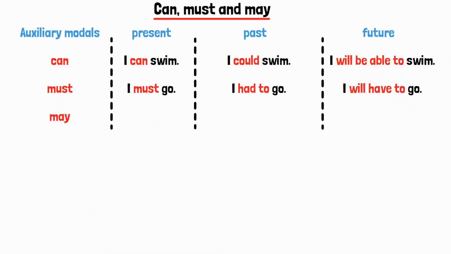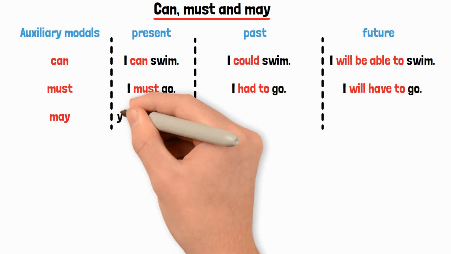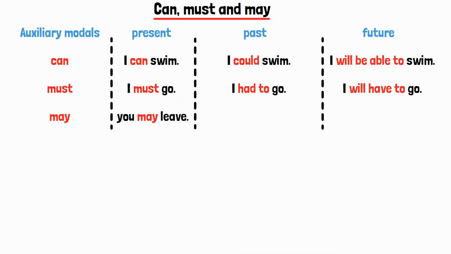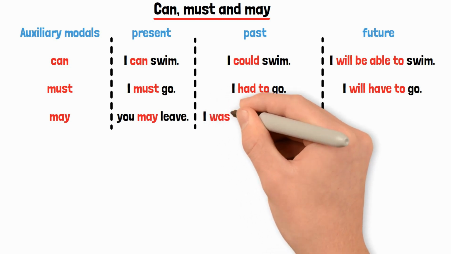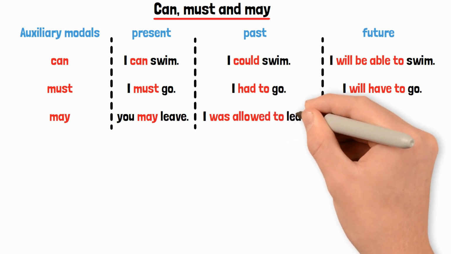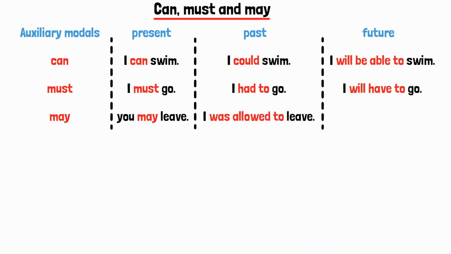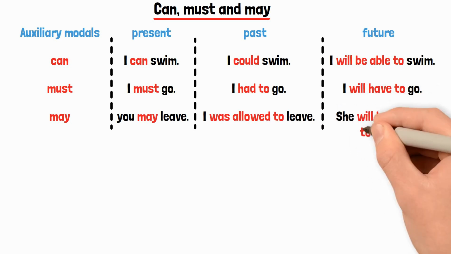May stays may in the present. You may leave. In the past, we use was or were allowed to. I was allowed to leave. And in the future, we use will be allowed to. She will be allowed to study.